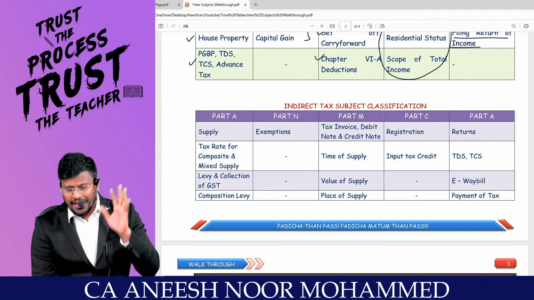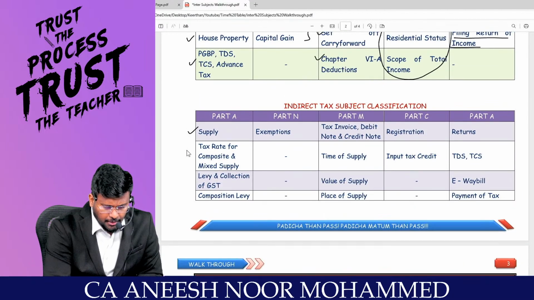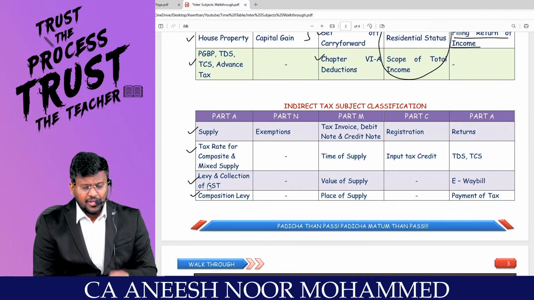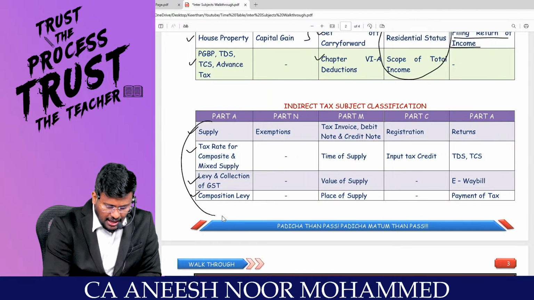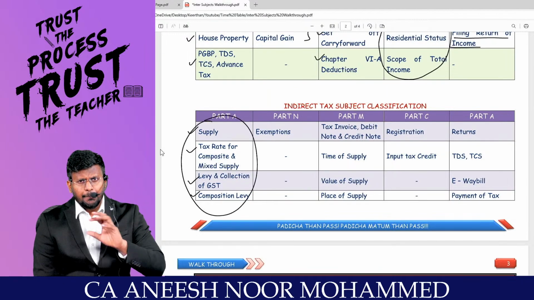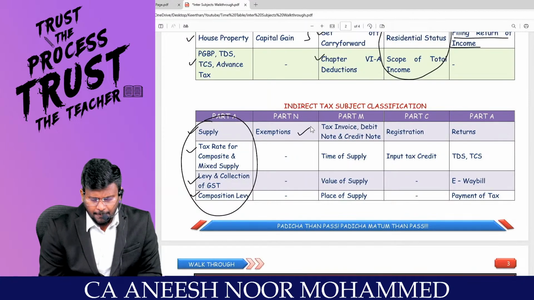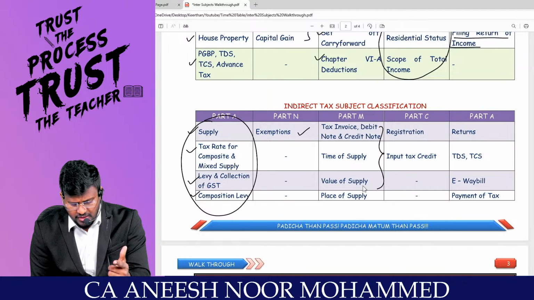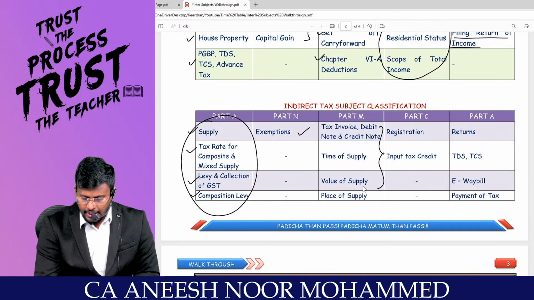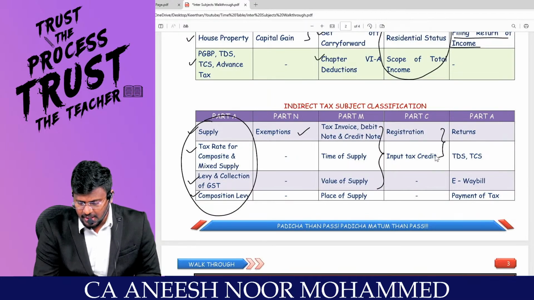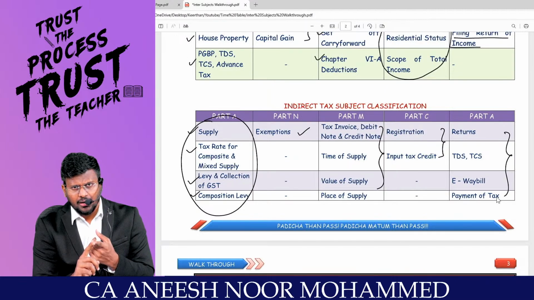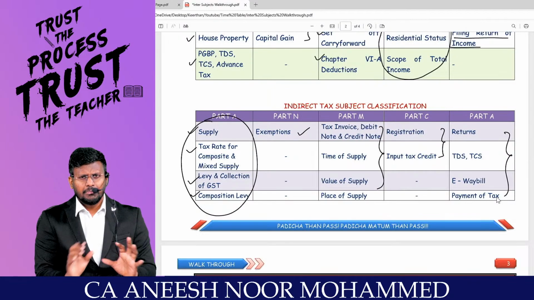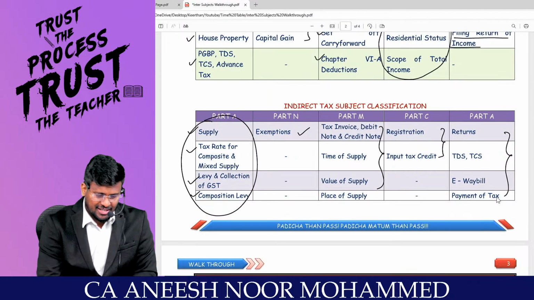With regard to IDT, my dear lovable students, part number 1 is supply, tax rate for composite and mixed supply, levy and collection of GST and the composition levy. In part number 2, exemption. Then these are all types of supply such as time of supply, value of supply and place of supply. In part number 3, registration and ITC. And the last part, return, TDS, TCS, e-way bill and payment of tax. Basically, my dear lovable students, the procedural aspects.